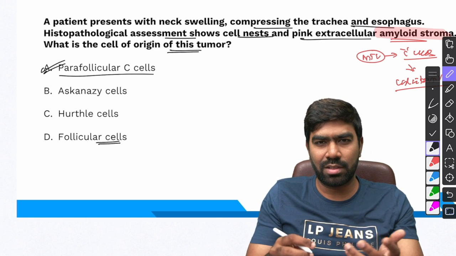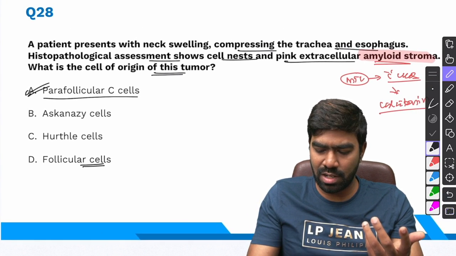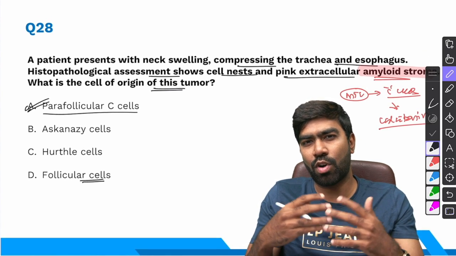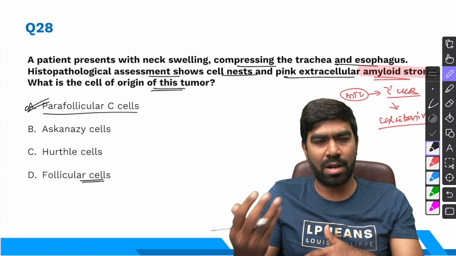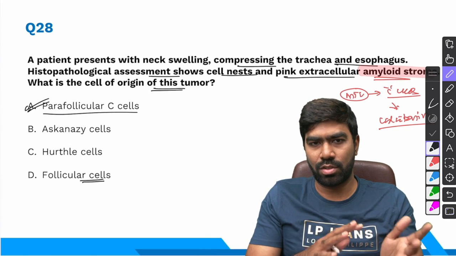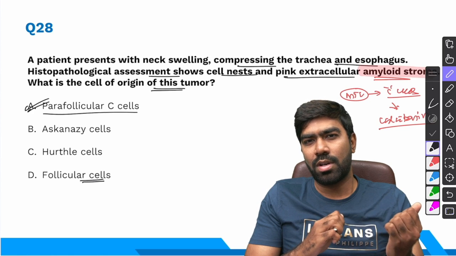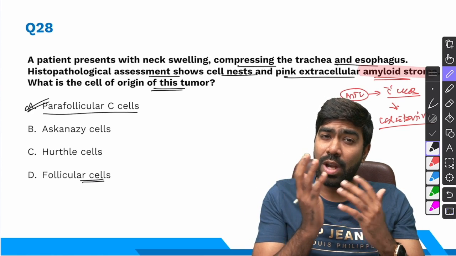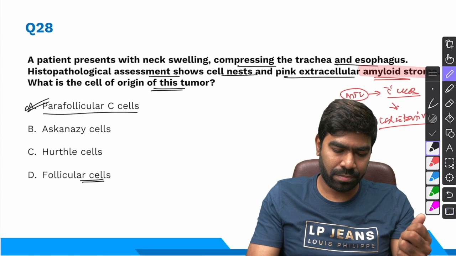Follicular cells are going to typically result in other tumors like PTC, that is papillary thyroid cancer, or probably even follicular thyroid cancer, or probably even anaplastic cancer, but definitely not MTC. MTC is unique. So that's why the tumor marker for PTC or FTC is going to be thyroglobulin, whereas the tumor marker for your MTC is going to be calcitonin.